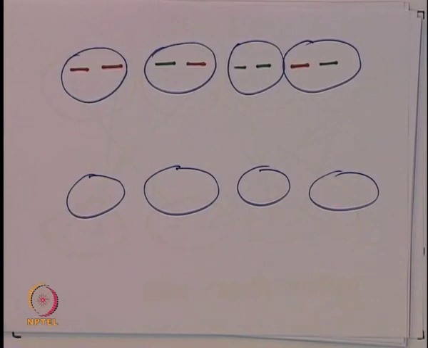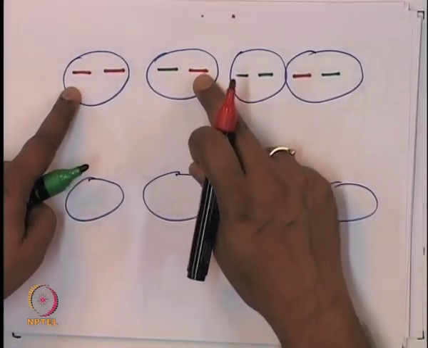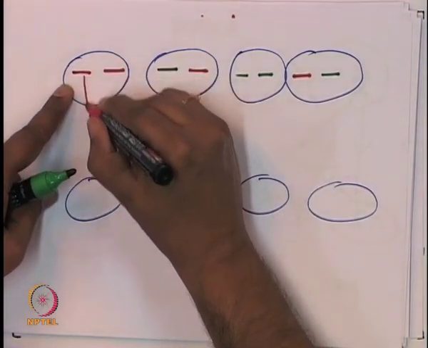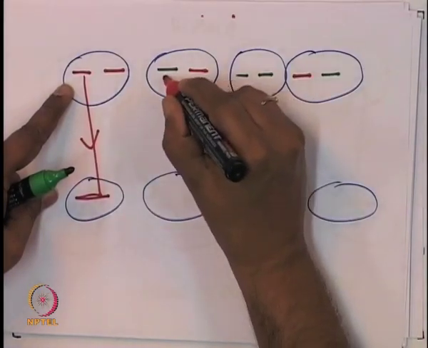Now, for these 4 individuals in the offspring generation, we have to choose the parent chromosomes. So imagine that they randomly mate, that is what our assumption is. Imagine that this and this mate, and this gives this red and this gives the green.